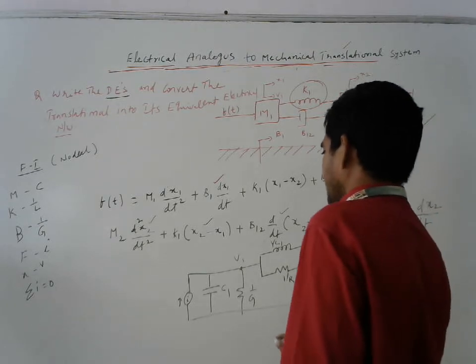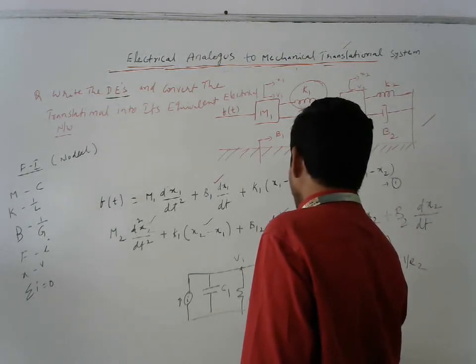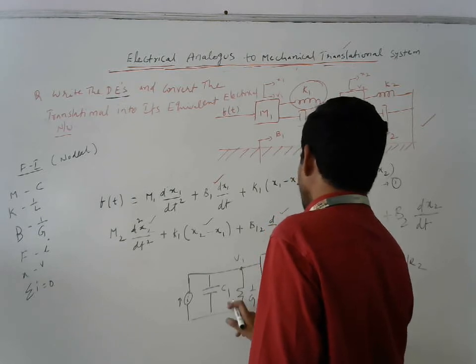Now if I write the equation, which equation do we get? I is equal to, what is the current flowing through this?